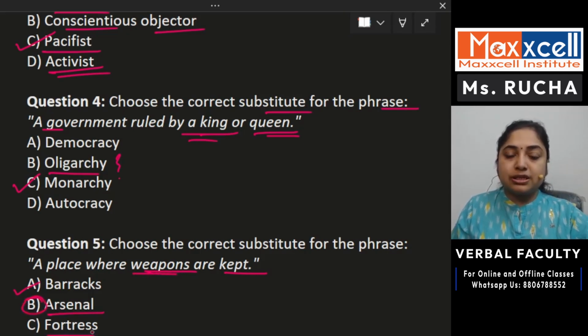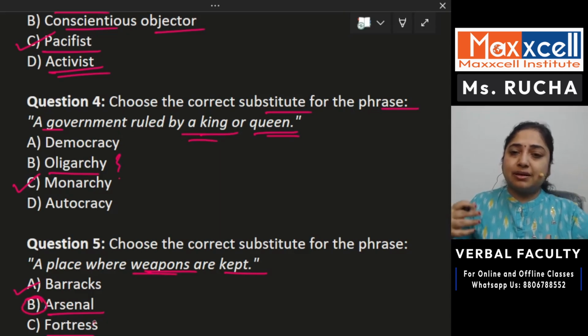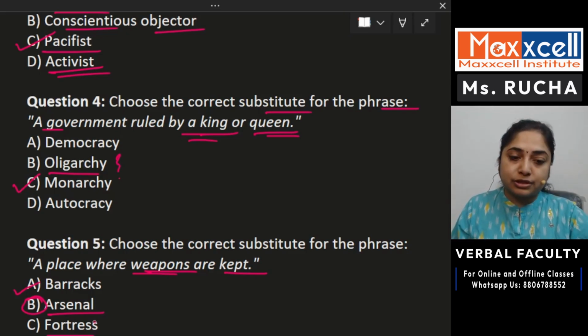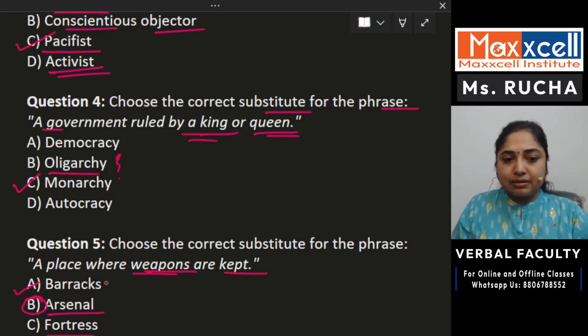What is fortress? Fortress is a large building, a large architecture built specially as a defense against the attacks from foreign forces. Right? Garrison again means the same thing, where soldiers are housed. That particular place is called a garrison.